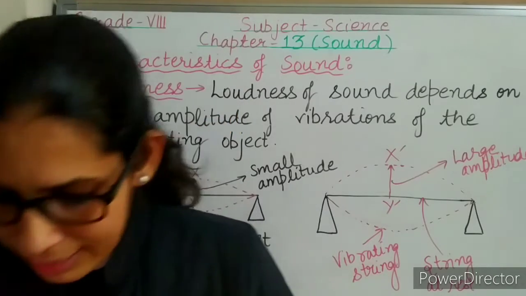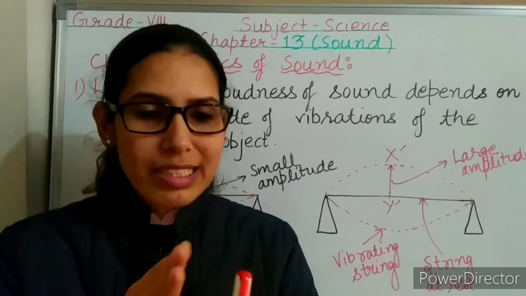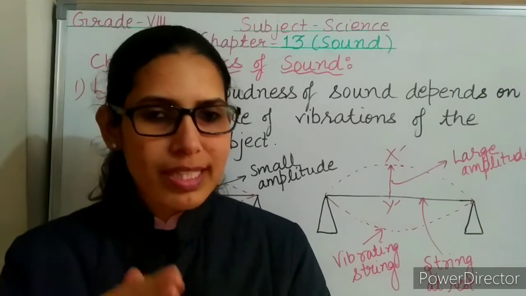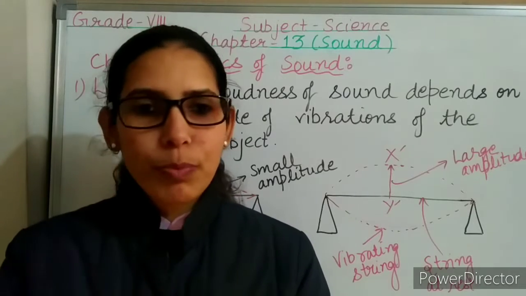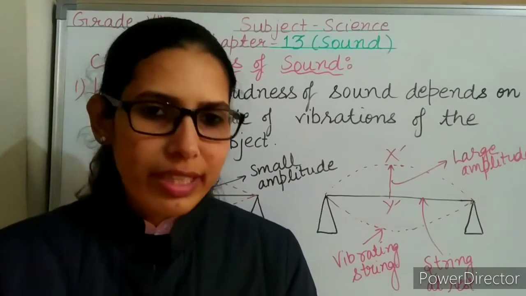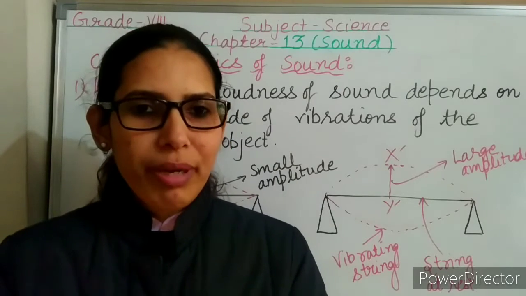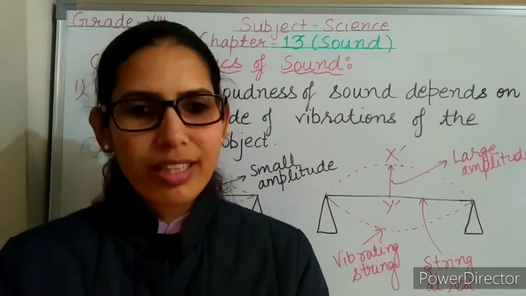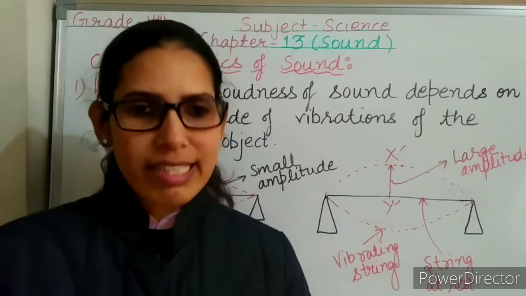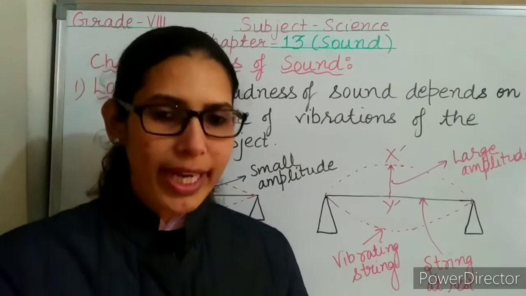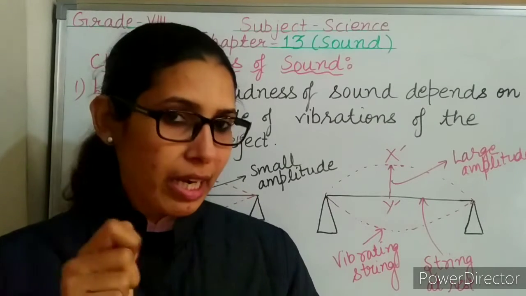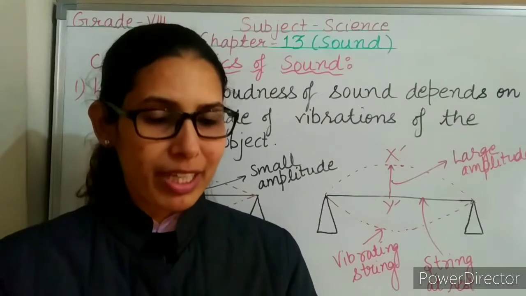When we strike the steel tumbler with the spoon, sound will be produced because the steel tumbler starts vibrating. Because we struck the tumbler gently, it will vibrate with a smaller amplitude and the sound produced will be feeble. Now in the next case, you have to strike the steel tumbler hard with this metal spoon.